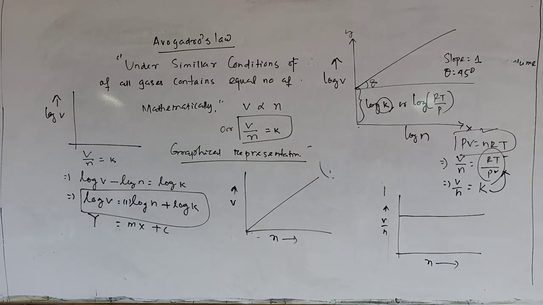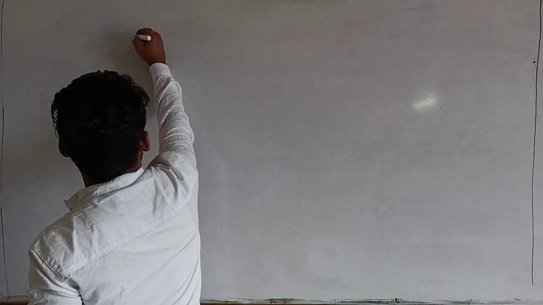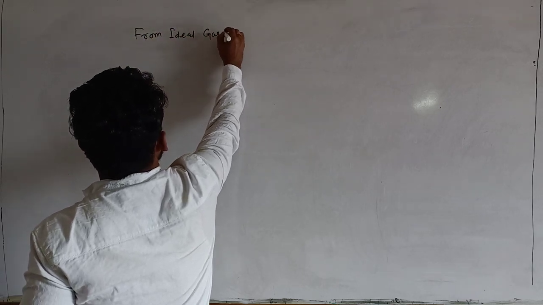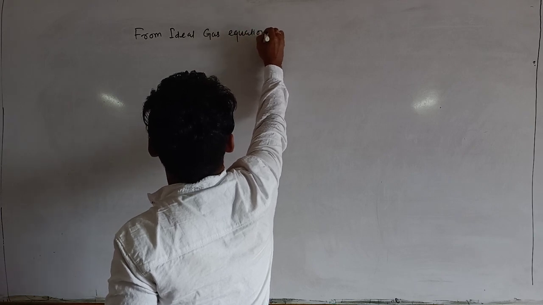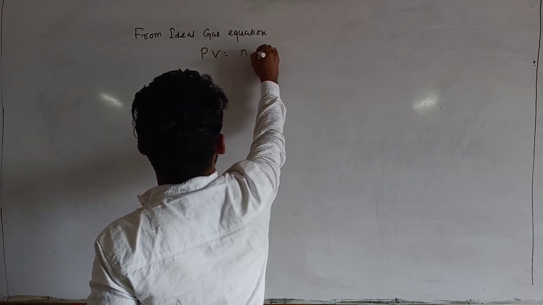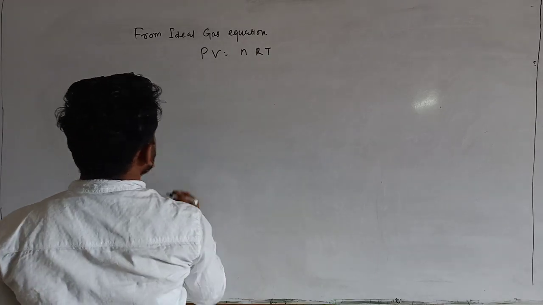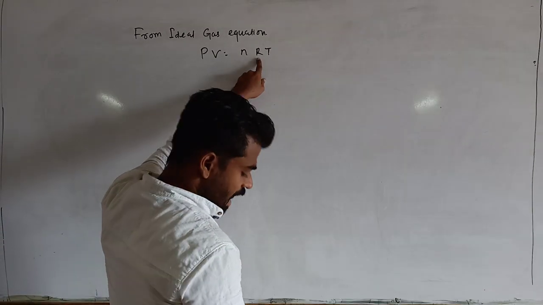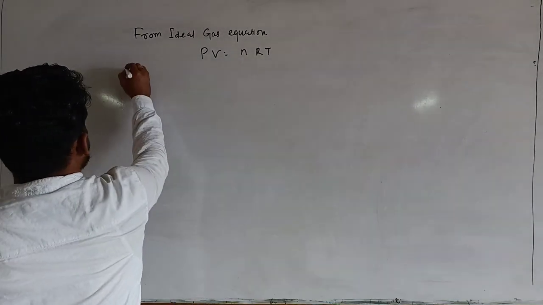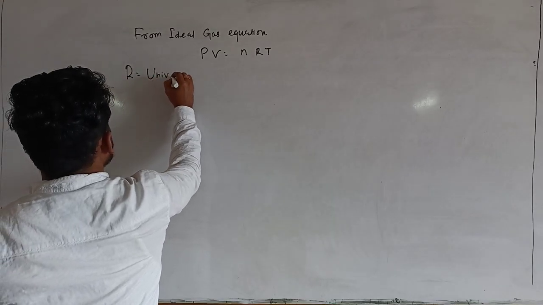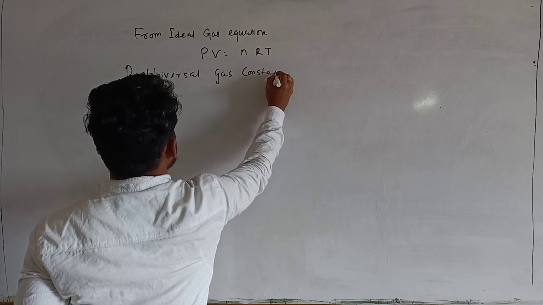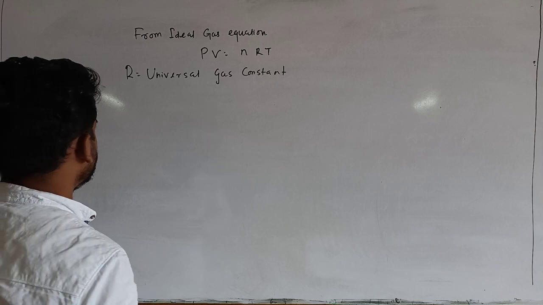From the ideal gas equation, we know PV = nRT. Here P stands for pressure, V volume, n number of moles, T temperature, and R is called the universal gas constant. There are so many numerical values of R.